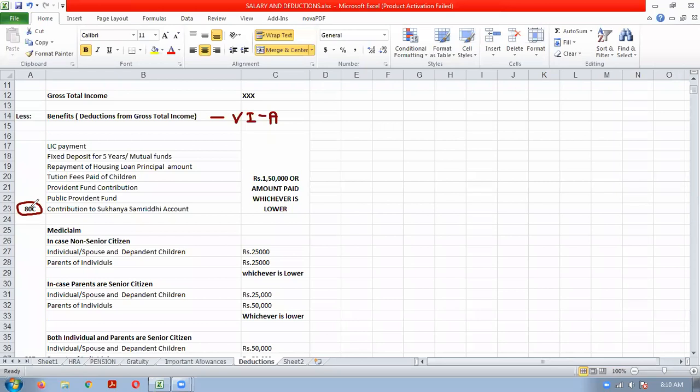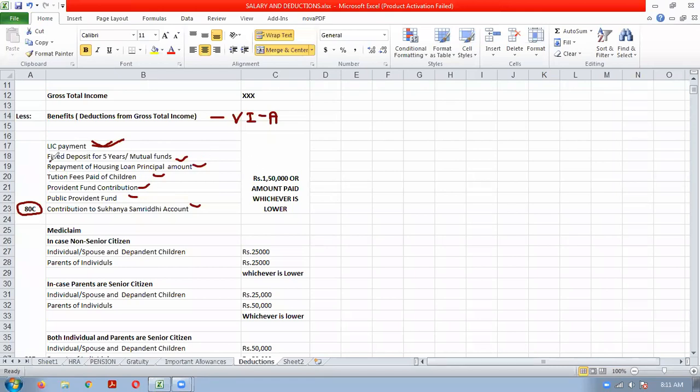Now, there are various sections in Chapter 6A. We will be discussing the relevant ones. The first section is 80C, which says that if you are making investments in the following investments, then you will get the benefit. You can reduce your gross total income by the amount you are investing. For example, if you are paying LIC premium for yourself, your spouse or children, then you will get the deduction for that payment.